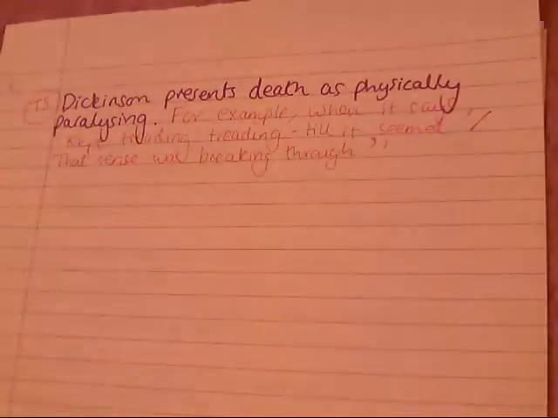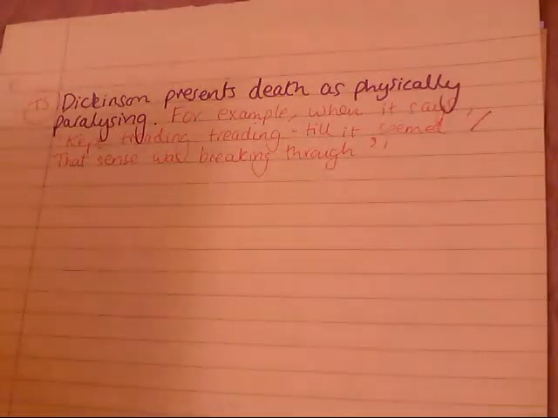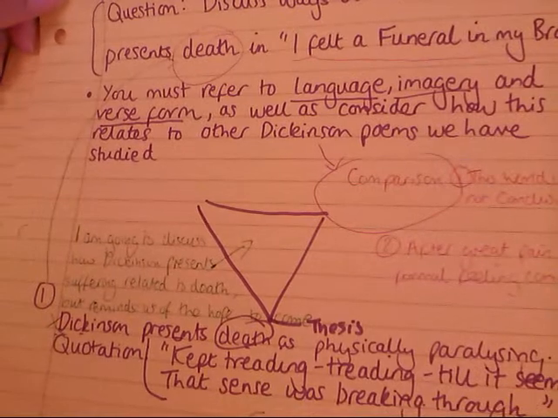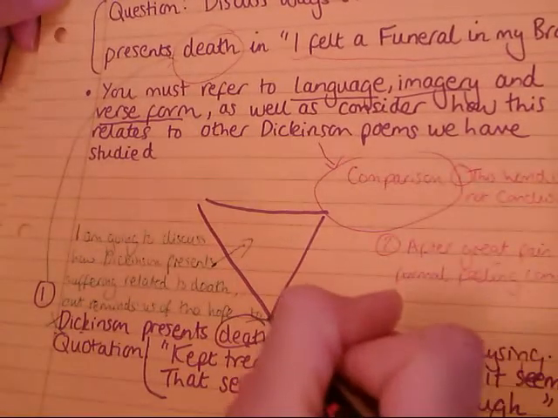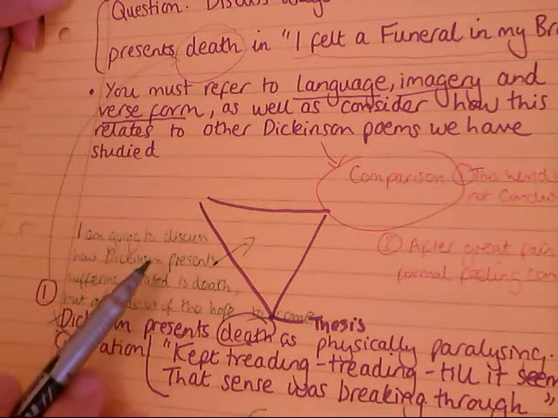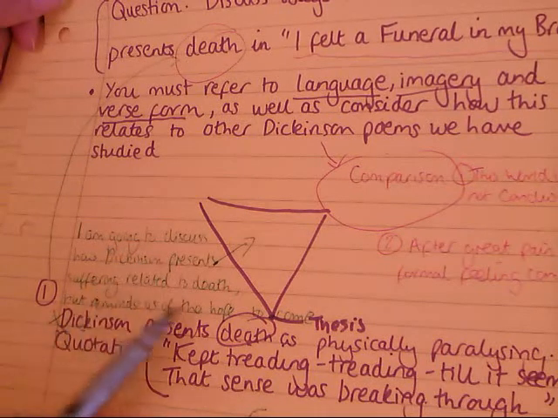Now I'm going to change colour to green, and that will be our analysis. If we go back to our plan, we'll remember that our thesis statement, the tip of our triangle in our introduction, was that we were going to discuss how Dickinson presents suffering related to death.